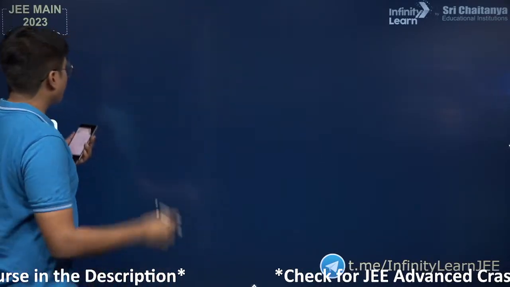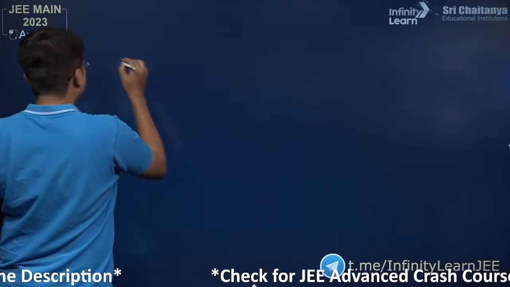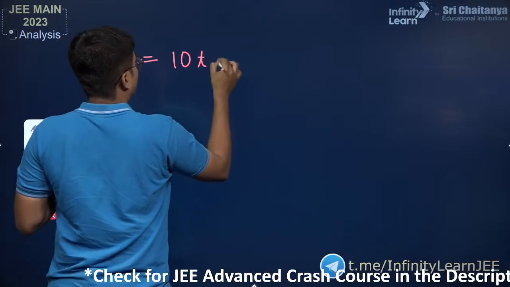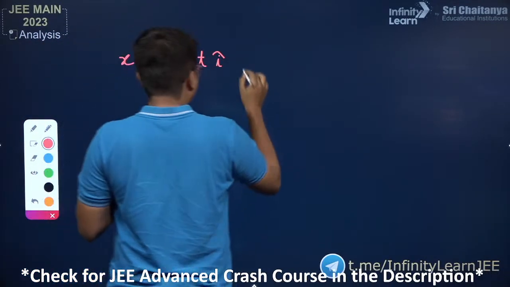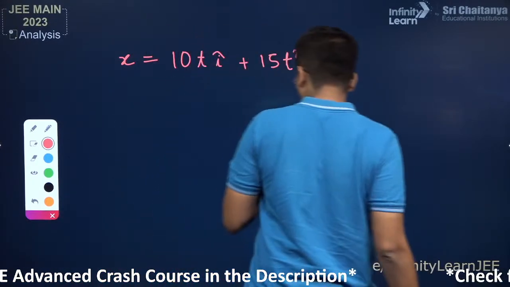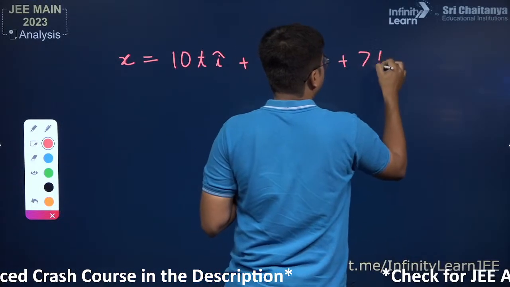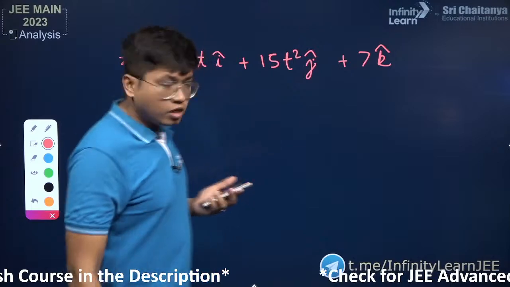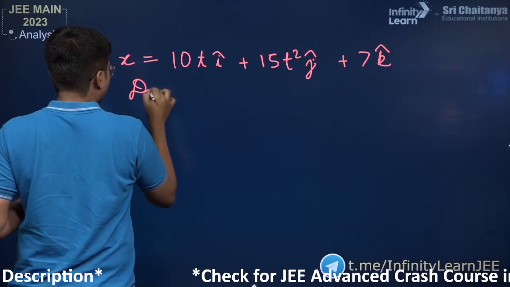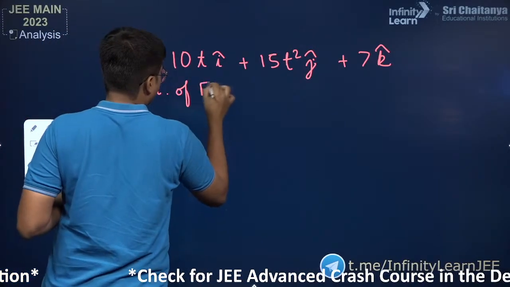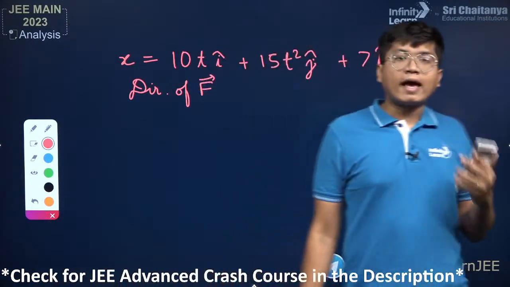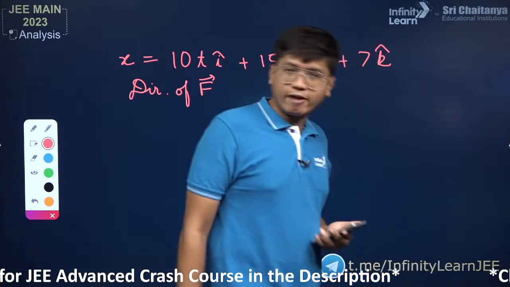So here the first one, it said that x is equal to 10t i cap plus 15t square j cap plus 7k cap. So this is the question over here, and they have asked you to find what is the direction of force. Because it's given in i cap, j cap, k cap vectors, we can actually find the force in terms of that as a vector itself.